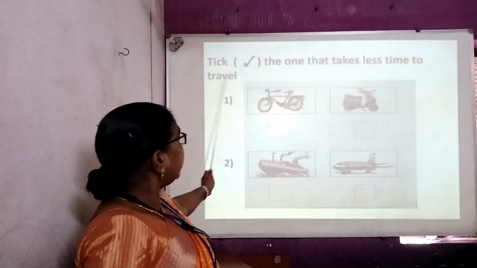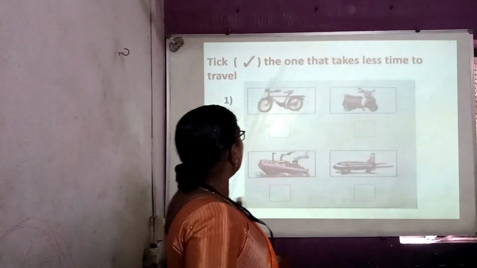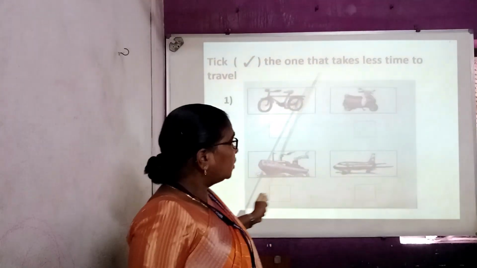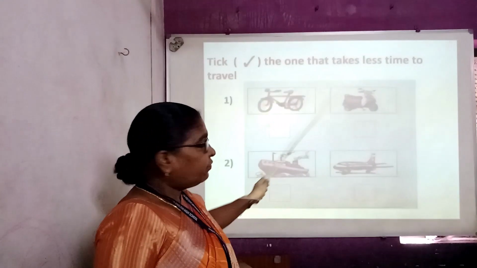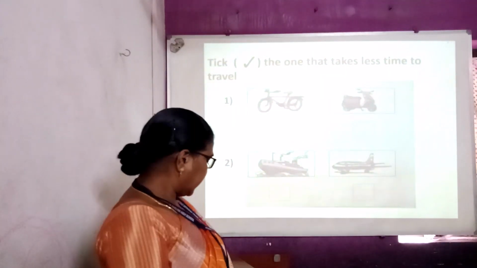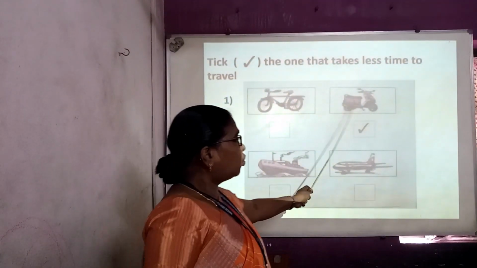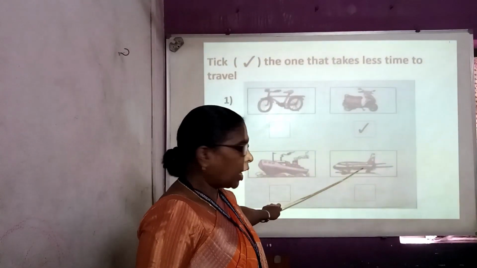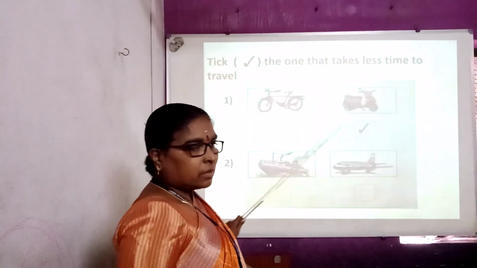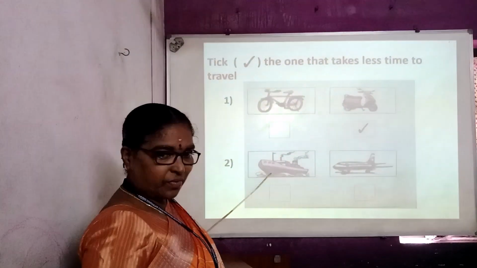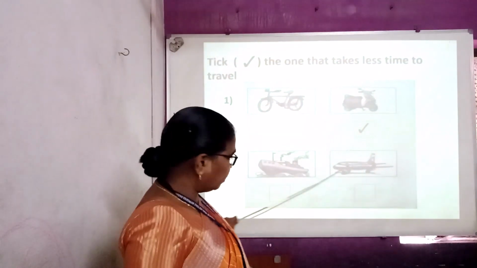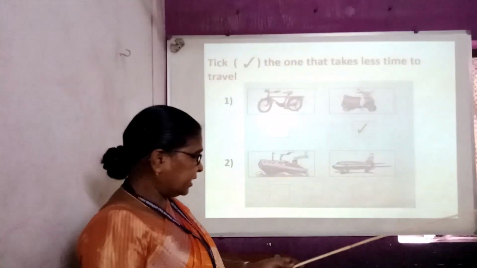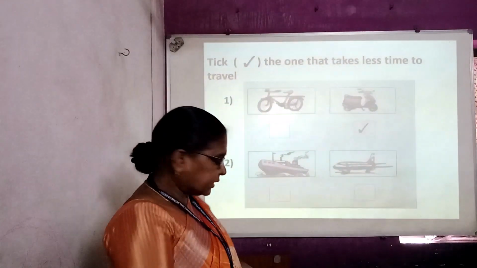Here, take the one that takes less time to travel. Here, one bicycle is given, one scooter is given. Now you have to find out which vehicle takes less time. Yes, scooter takes less time. And here, ship and aeroplane. So, this is waterways and this is airways. The modes of transport are waterways, airways. So which one will take less time? Yes, definitely aeroplane takes less time.